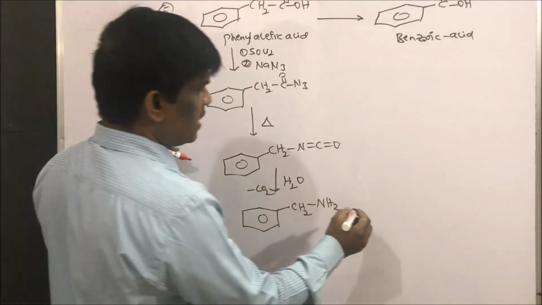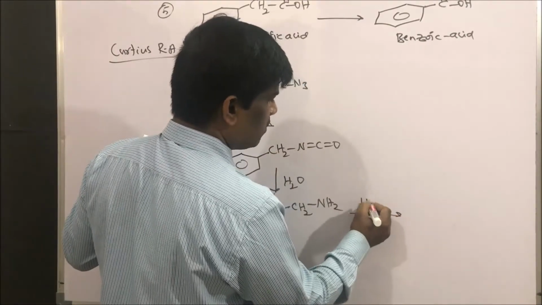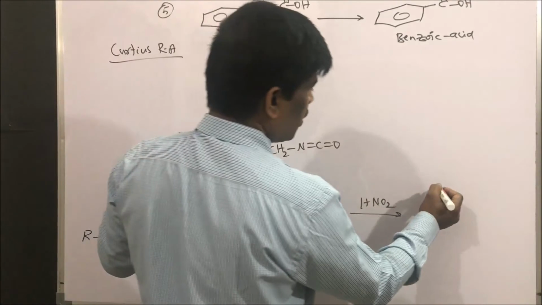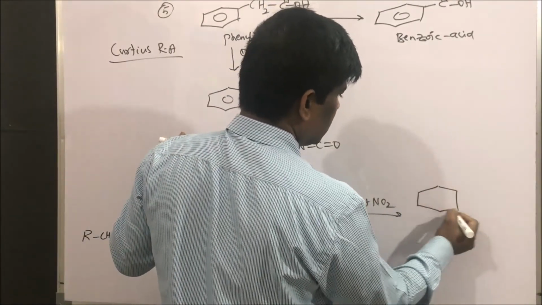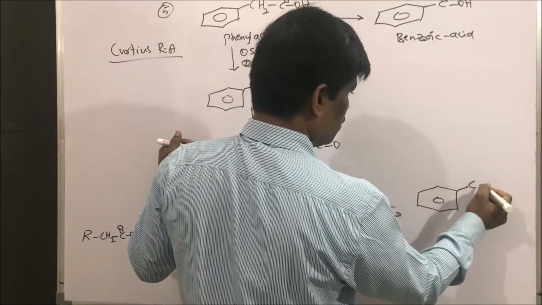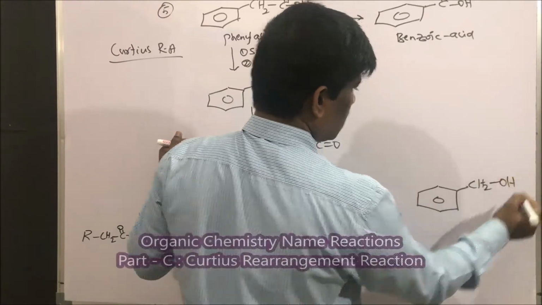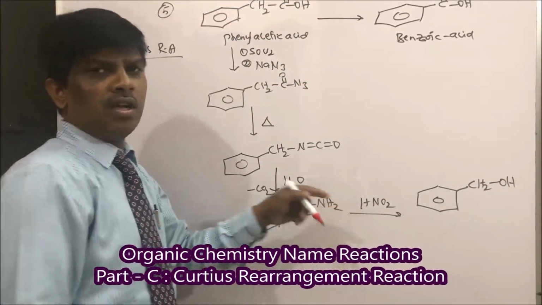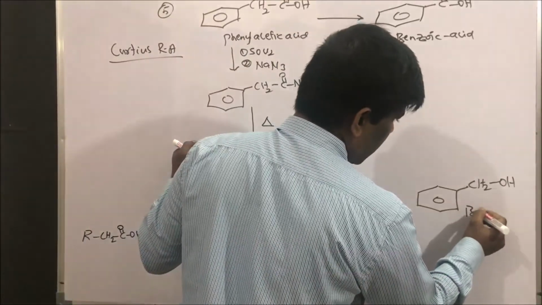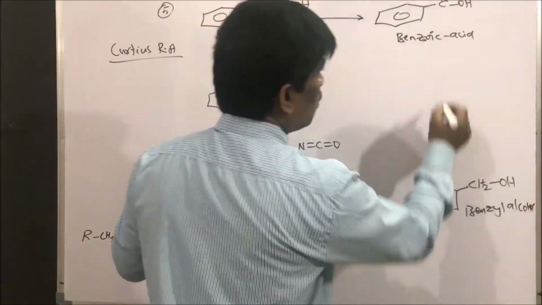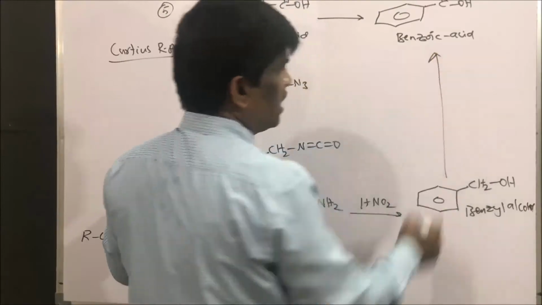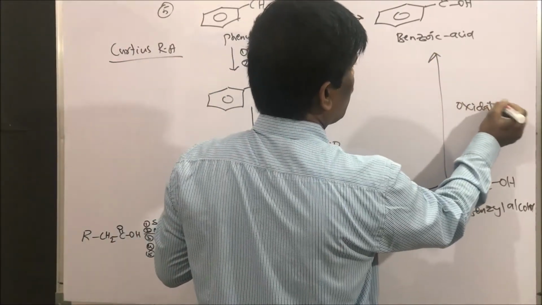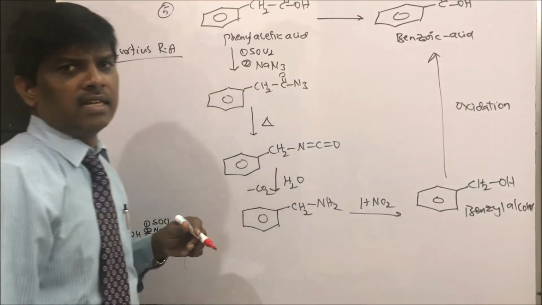Benzyl amine. Benzyl amine upon treatment with HNO2, nitrosation reaction, what am I going to get? This is CH2OH. Benzyl alcohol I am going to get. Nitrosation, NH2 to benzyl alcohol. Benzyl alcohol. So if I do the oxidation, I am going to get benzoic acid.